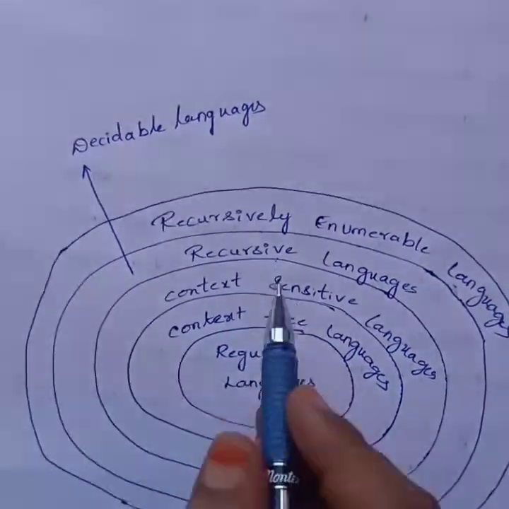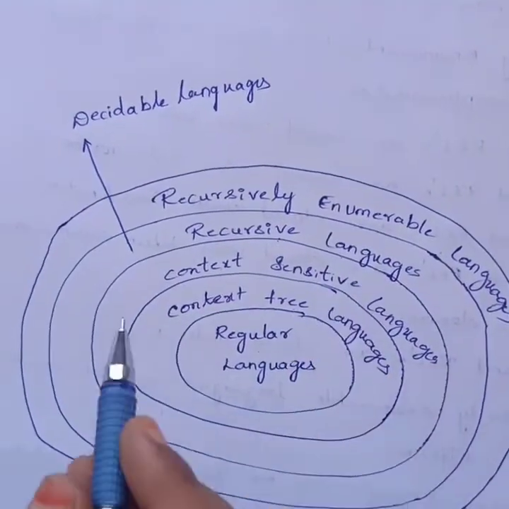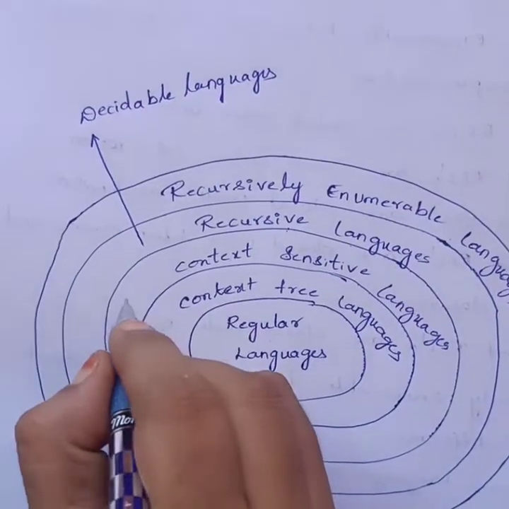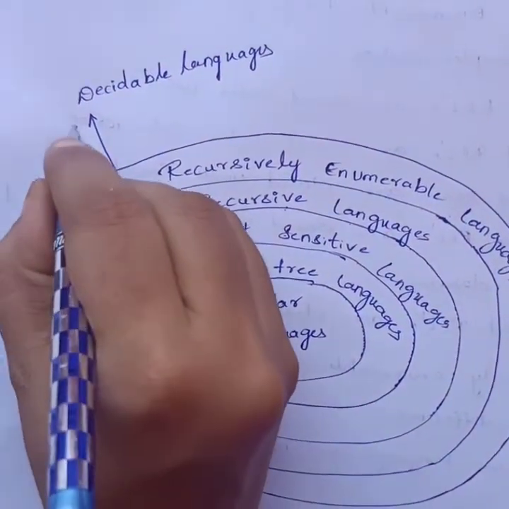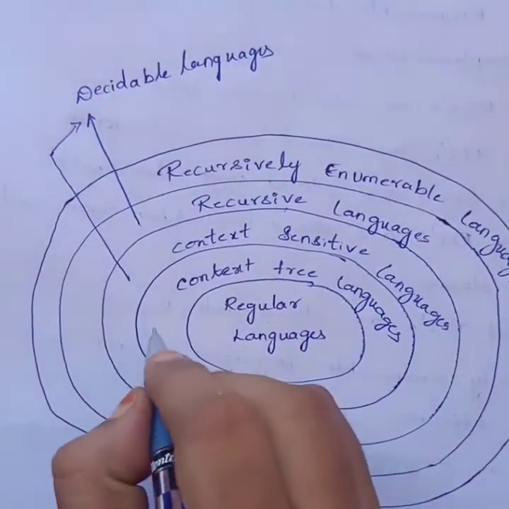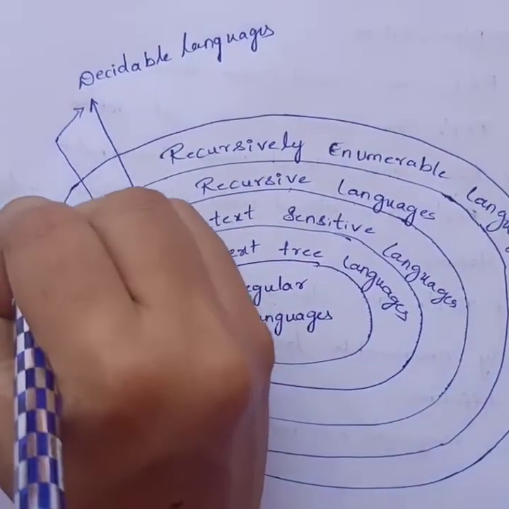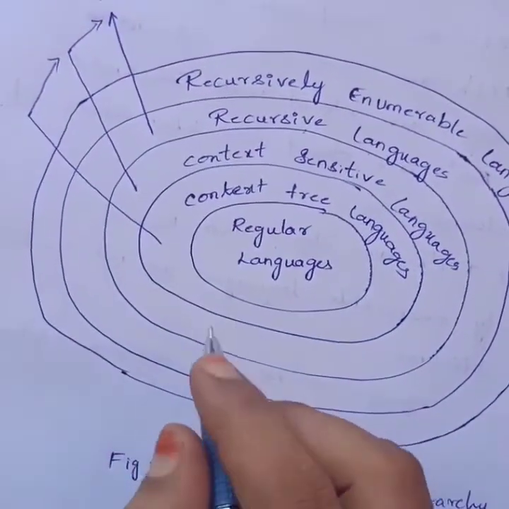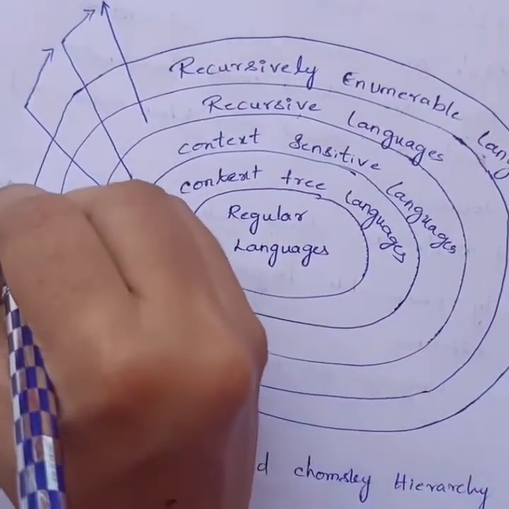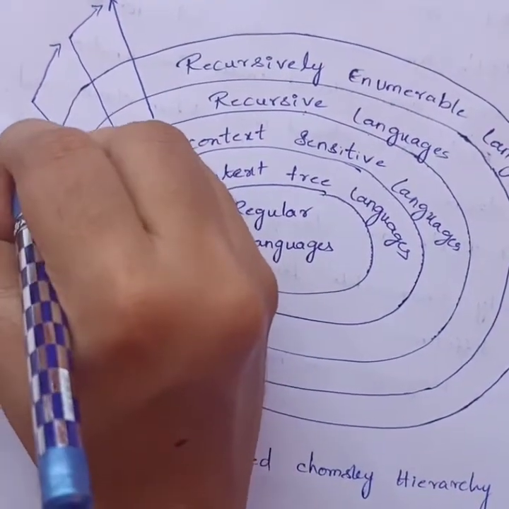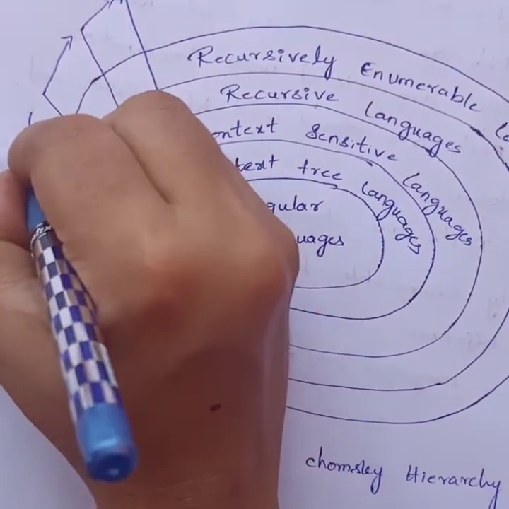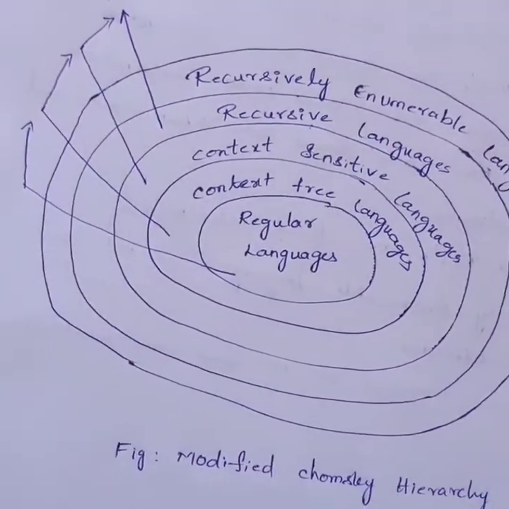In addition to recursive languages, context-sensitive, context-free and regular languages are all decidable languages.